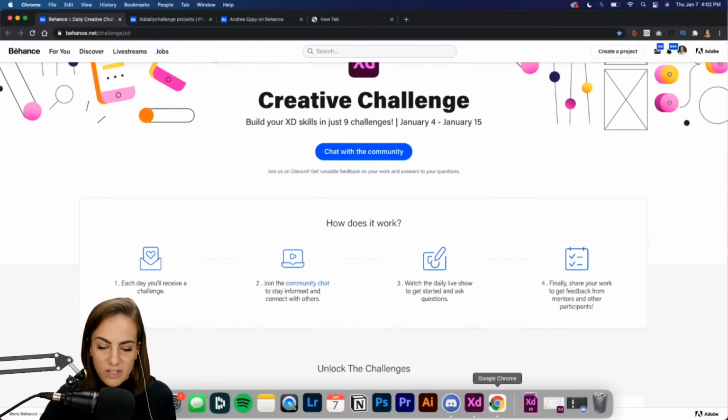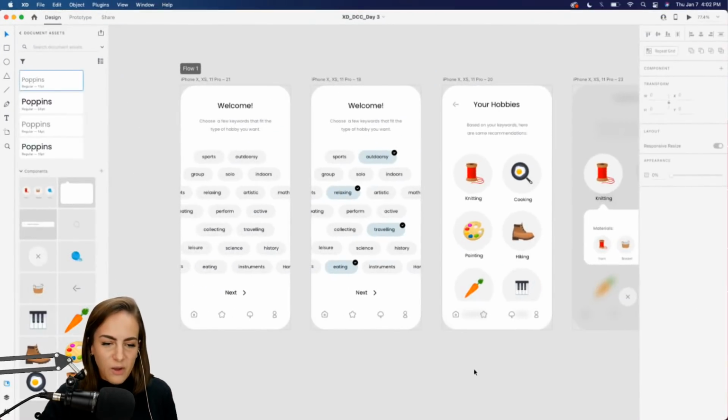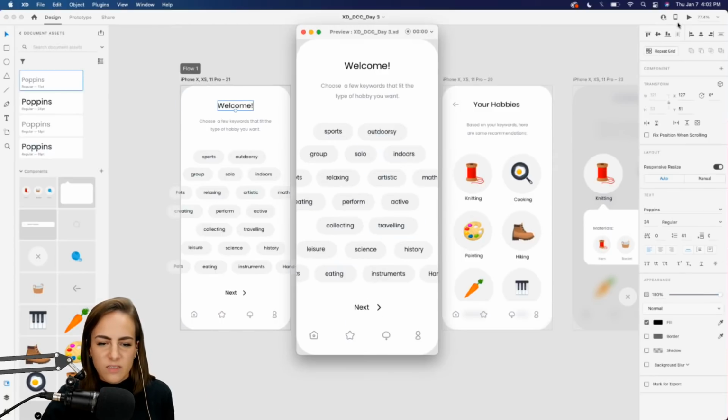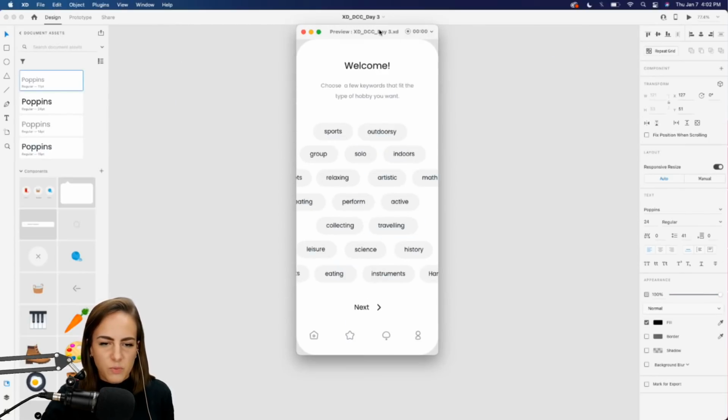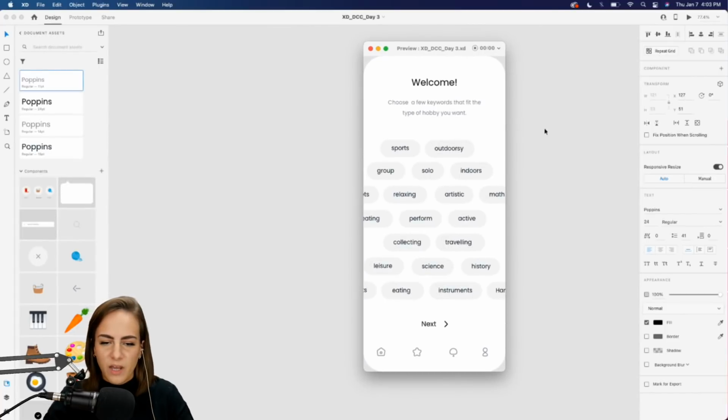And we'll go ahead and jump into XD. Okay, so as always, I like to give you the end result of what we're going to be working on or what we're going to be designing. So this is the idea. Let's do a preview. Make sure it's not behind my head.